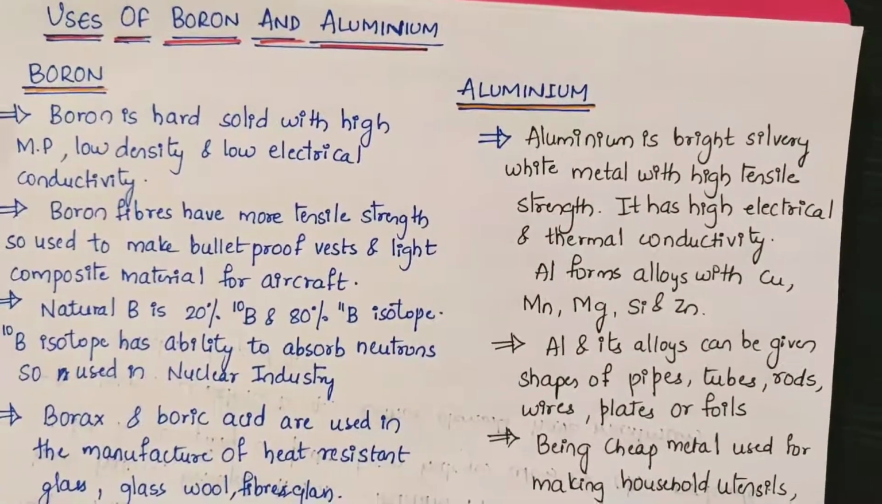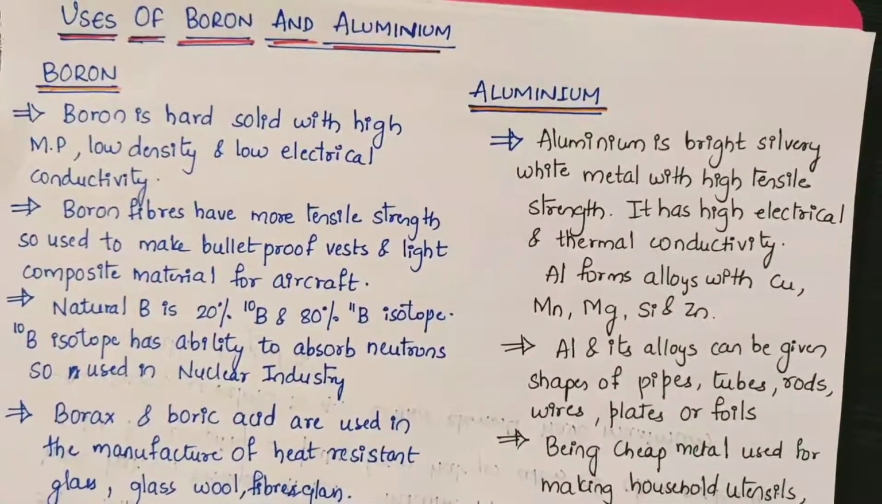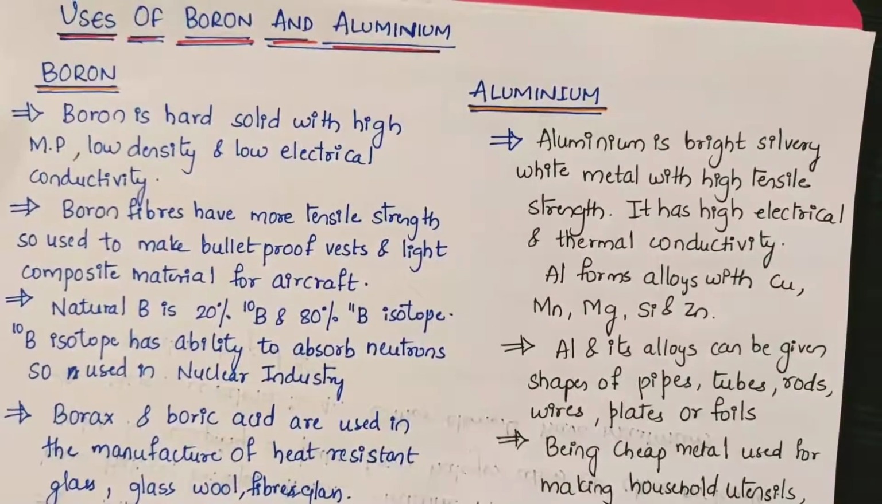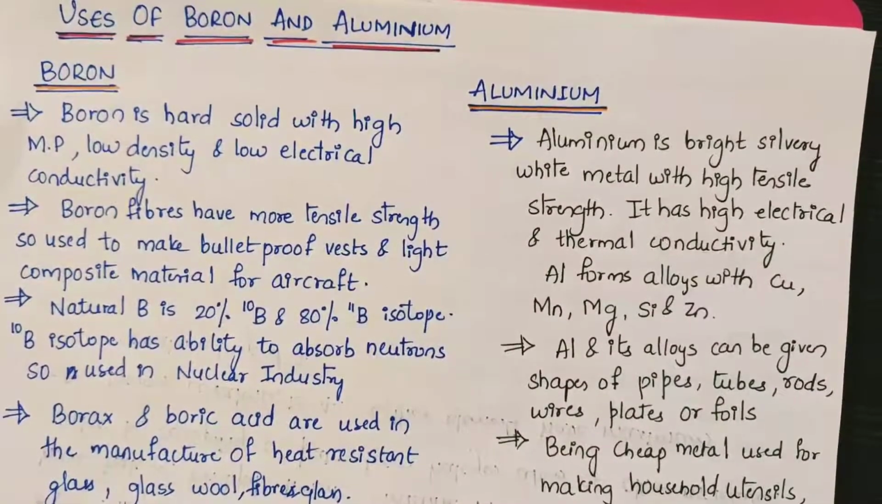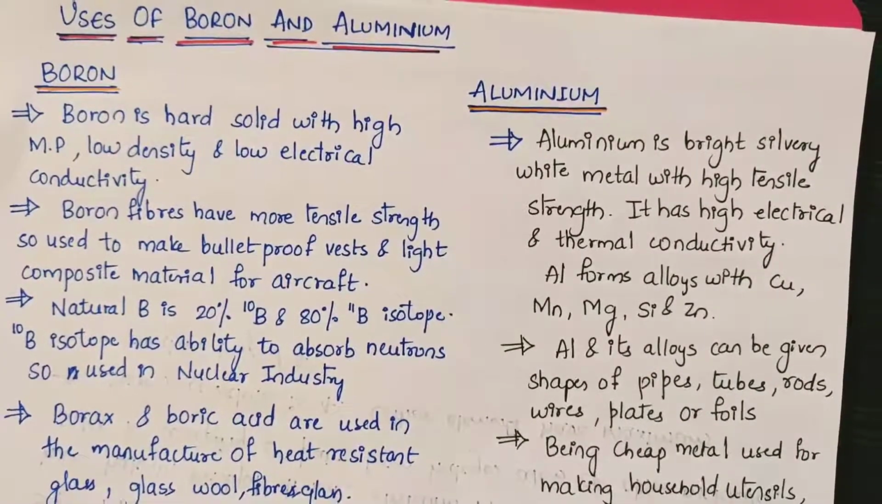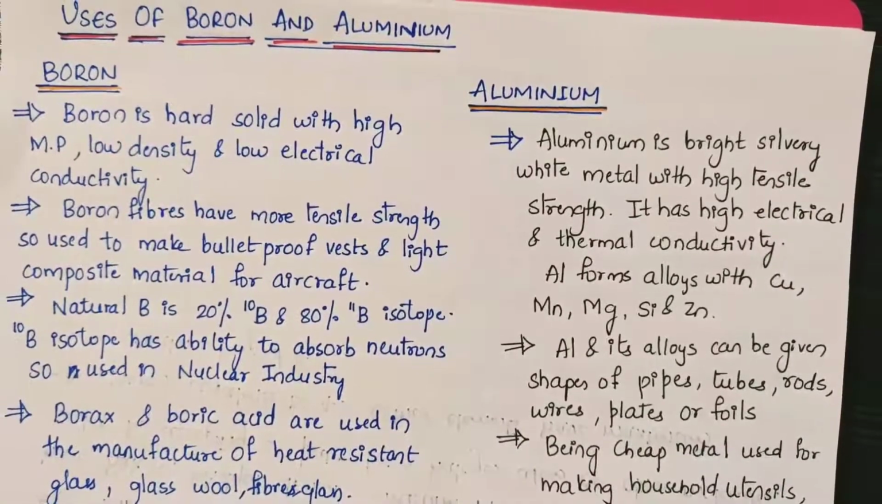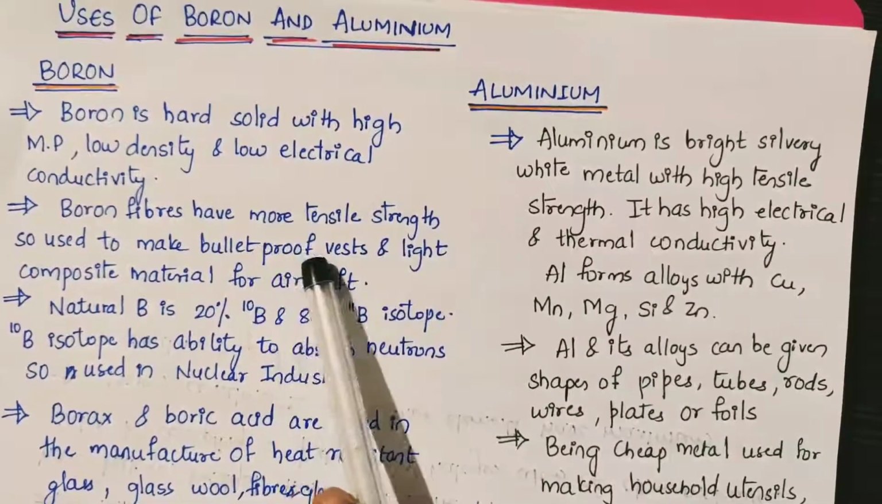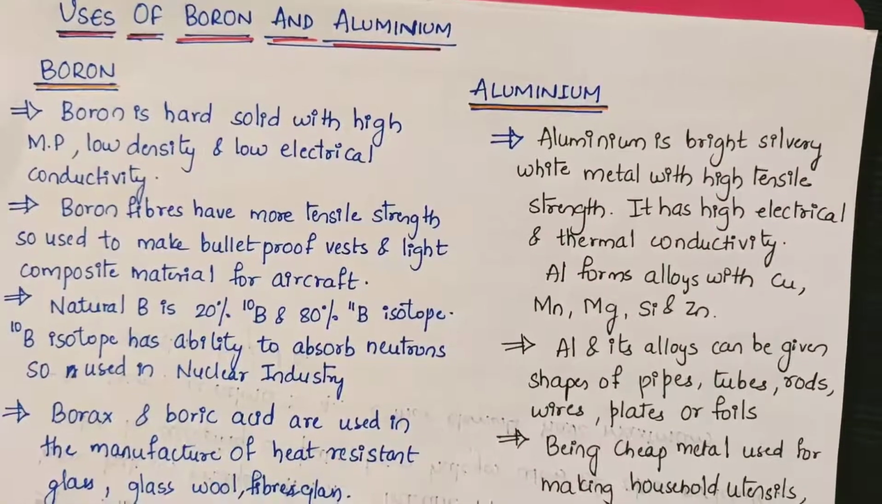Now let us look into uses of boron and aluminium. First, boron is a hard solid with a high melting point, low density and low electrical conductivity. Boron fibers have more tensile strength. What is tensile strength? Tensile strength of a material is how much stress it can withstand when it is stretched, until it breaks. So boron fibers have more tensile strength, and that's the reason they are used to make bulletproof vests and light composite material for aircraft.